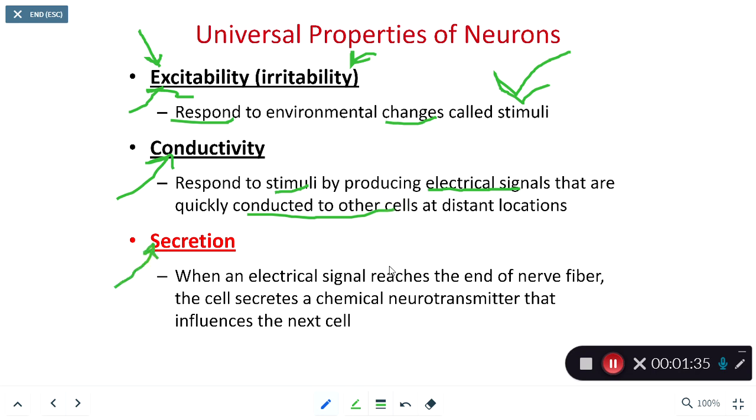Once that signal reaches the end of the neuron, the axon terminal, the axon is also known as a nerve fiber. A neuron is not a nerve. A bunch of axons from neurons will make a nerve. So when the signal reaches the end of the axon of the neuron, then there's going to be some chemicals released. Those chemicals are referred to as neurotransmitters, and they are going to influence the next cell downstream, either to produce an action potential or not produce an action potential, or maybe carry out some kind of secretion.